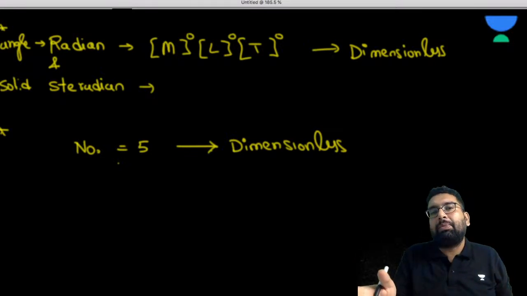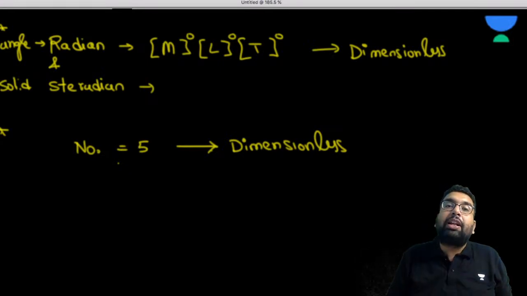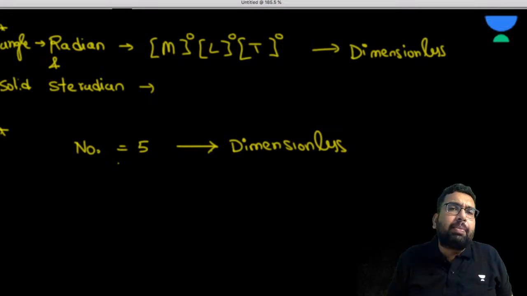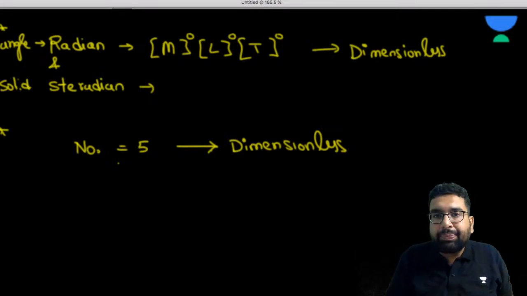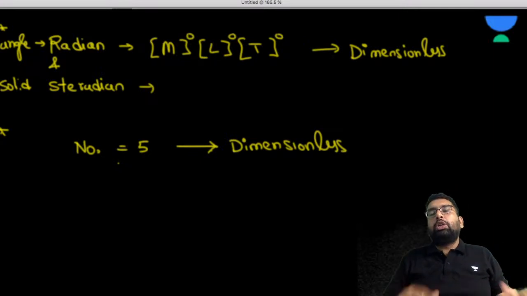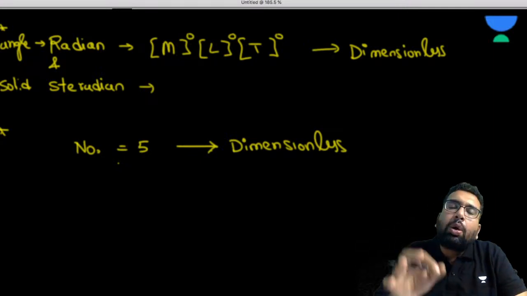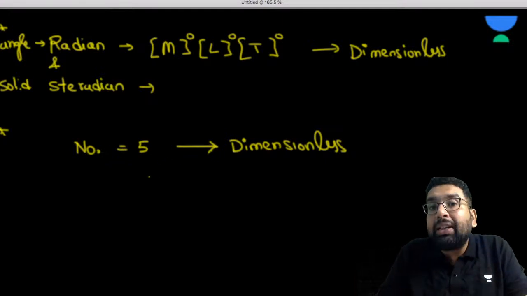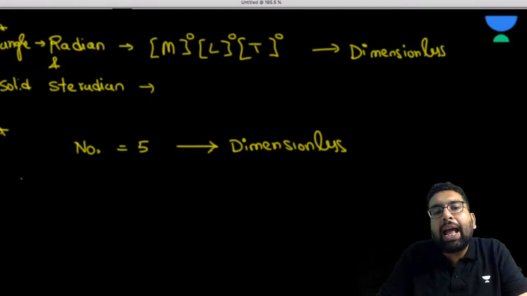Though they are constants, they are not dimensionless. Numbers are dimensionless. Some constants are dimensionless, like refractive index. That is a dimensionless constant. Basically, the constants which do not have a unit. Why is a number dimensionless? Because no number has a unit. This is a numerical value.